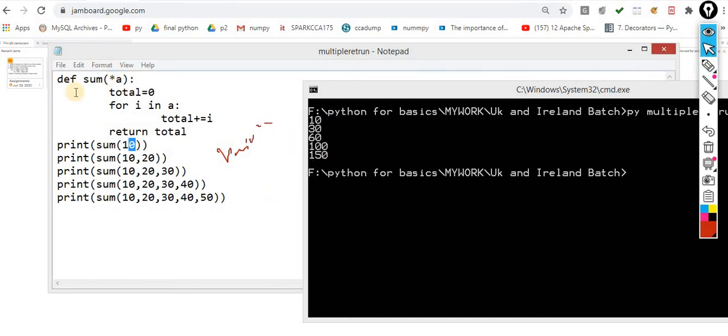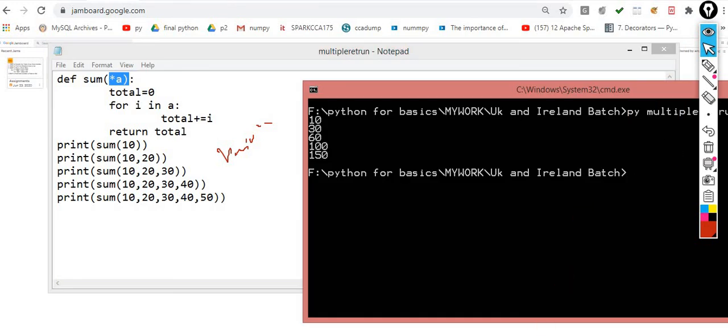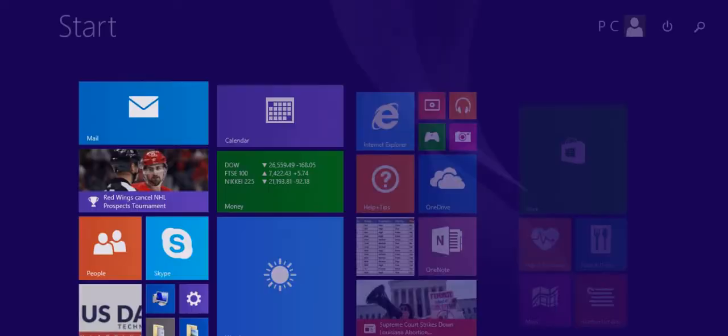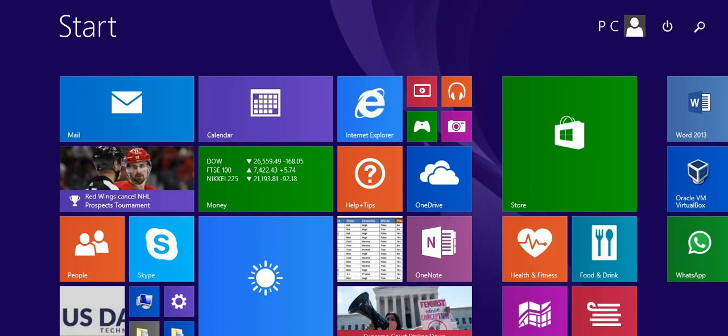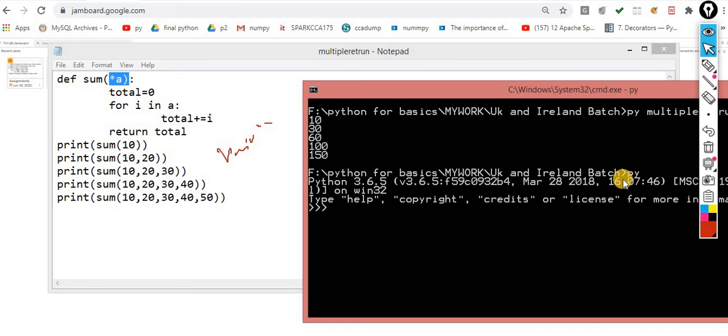Let me show you one more thing with this asterisk sign, if it works fine. One second. You took an asterisk sign, right, just to make it look like a tuple? Could you maybe take any other sign for the list?